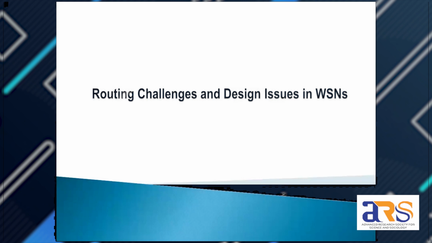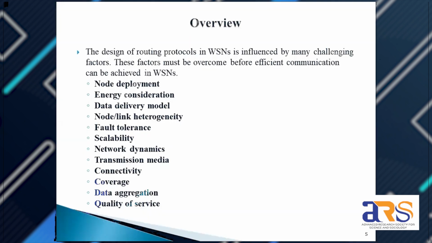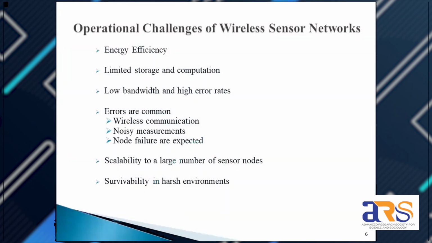Now, there are some routing challenges and design issues in wireless sensor networks. As you all know, there are some real problems faced in wireless sensor networks, basically arising from design issues. First is node deployment. Second is energy consideration. Next, data delivery model, node link heterogeneity, fault tolerance, scalability, network dynamics, transmission media, connectivity, coverage, data aggregation, and quality of service.